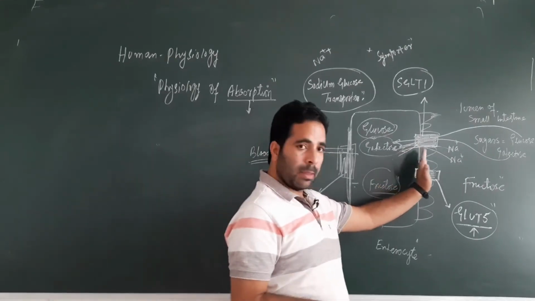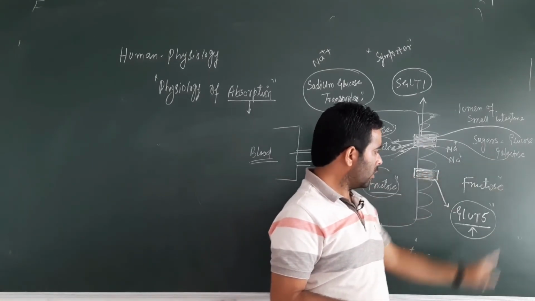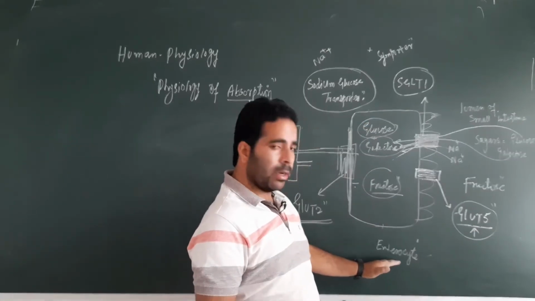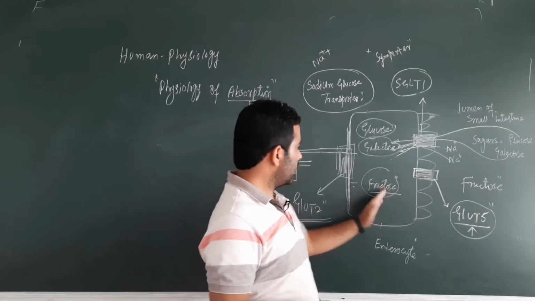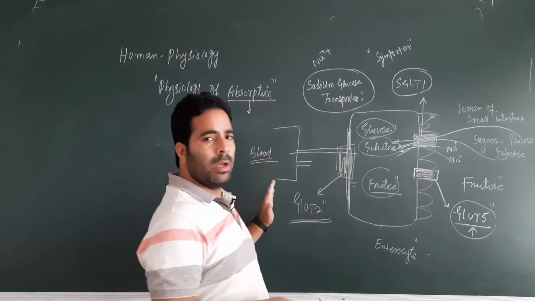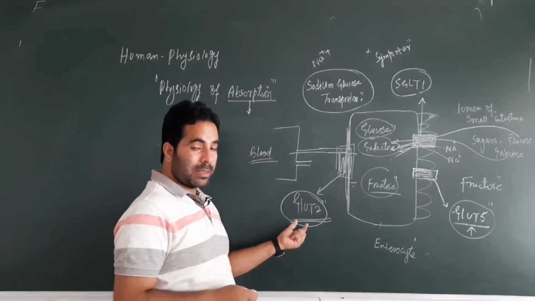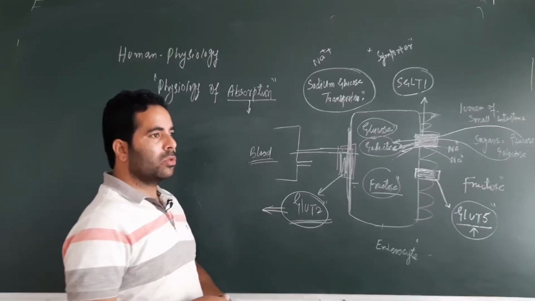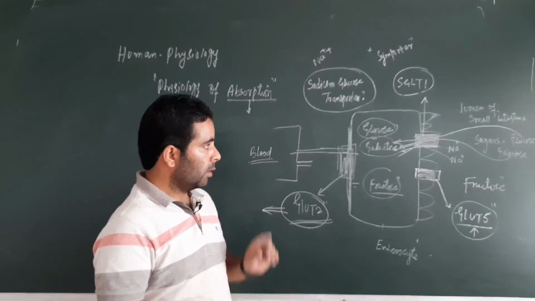So from this end, from the villi and microvilli end, there is secondary active transport of glucose and galactose, there is facilitated diffusion of fructose, but once all these molecules reach the cytoplasm of the enterocyte, from the cytoplasm of the enterocyte into the blood they are transported via facilitated diffusion, with the help of this protein known as GLUT2, right.